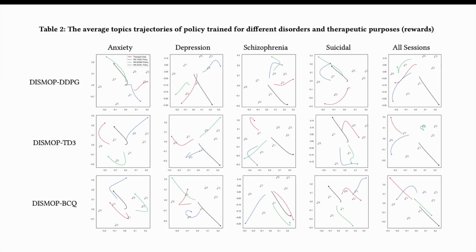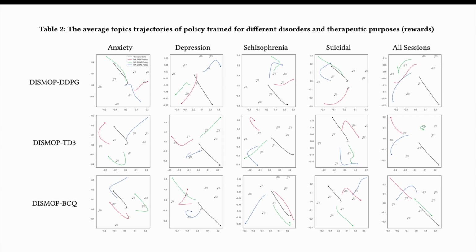That is kind of like how, if you have no assumption about what starting point you are, but you only know that you are a patient of anxiety or depression and all those kinds, and trained with different reward signals, you can see the trajectory goes in different directions, meaning that you have a trade-off over here sometimes. For instance, in anxiety patients, the bond scale seems to be doing pretty similar to the therapist data, which is the black curve, right? Which means that the therapist with anxiety patients might be focusing more on the bond scale instead of the other dimensions. So it could also go other ways around, as shown in this type of analytics.